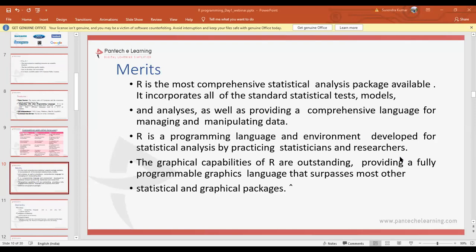R is a programming language and environment developed for statistical analysis by practicing statisticians and researchers. Many researches have been done under this programming language, and it has been developing for many years. But in previous years it was not that developed, right? Our society, our marketing, our programming skills, our data, how fast the internet facility was, everything was slow previously, but now everything has changed.